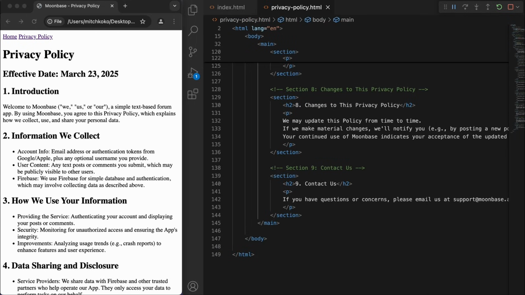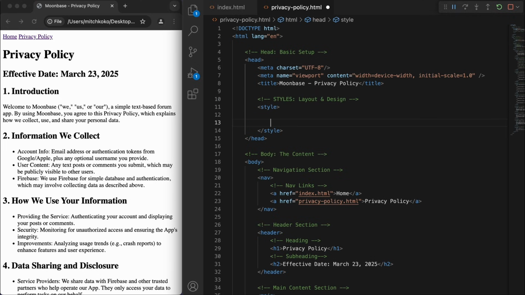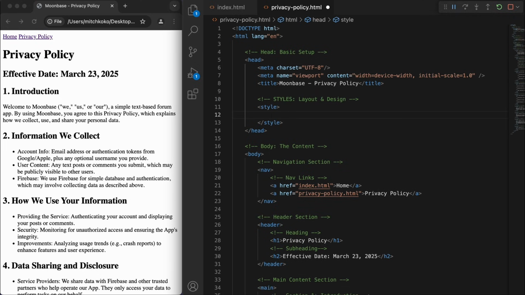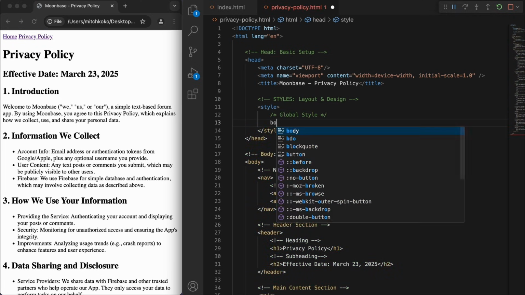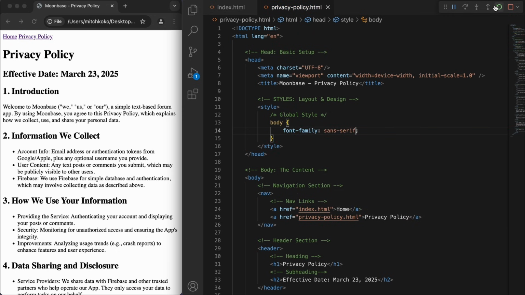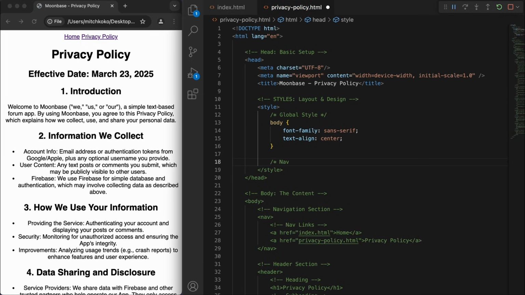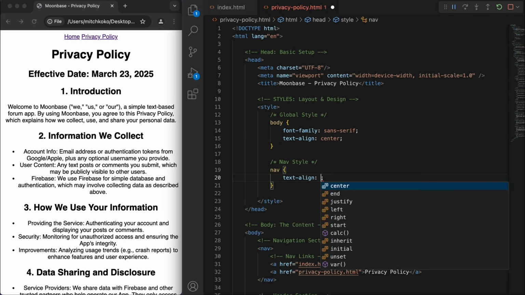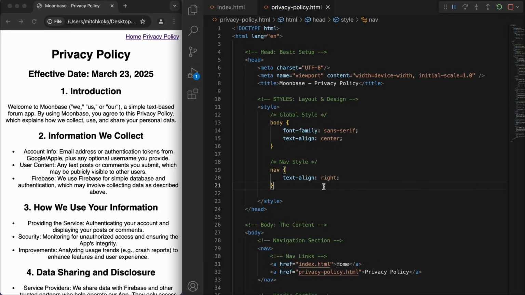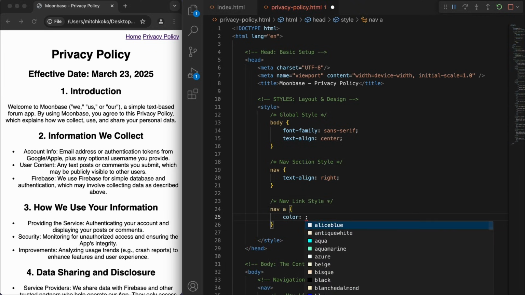Let's try to style this up a bit better. So starting with the global style for the entire body, I just want to use the sans serif font and just align it to the center. The nav style, I want to align to the right. And let's use the same nav link style as we had before.